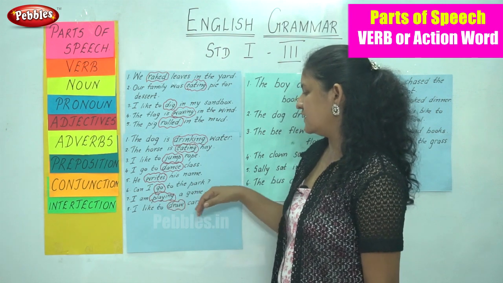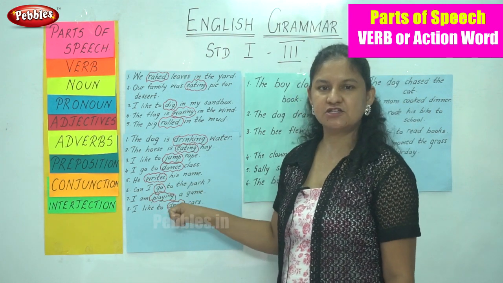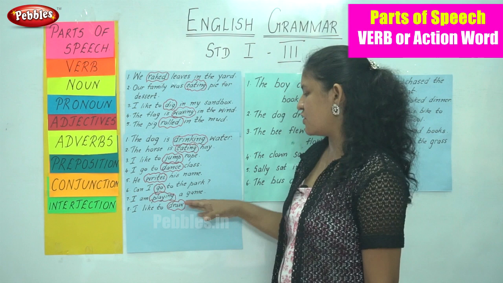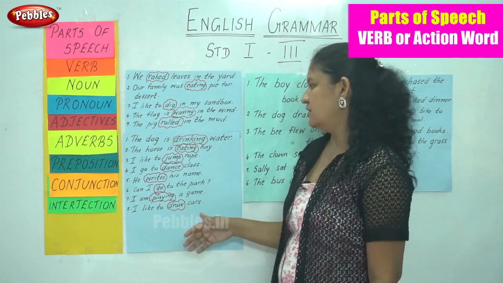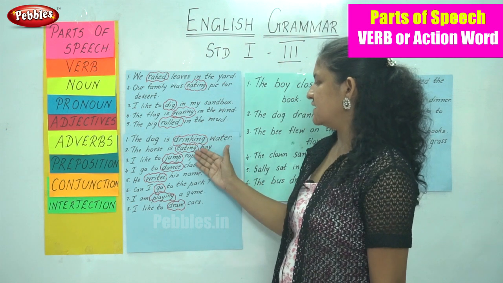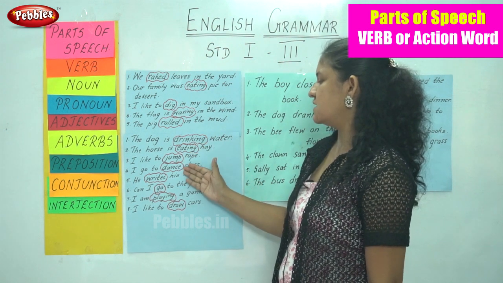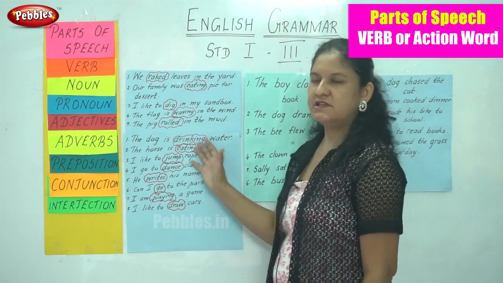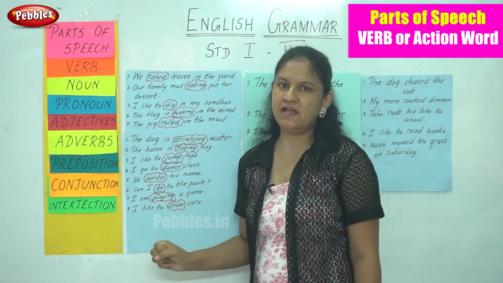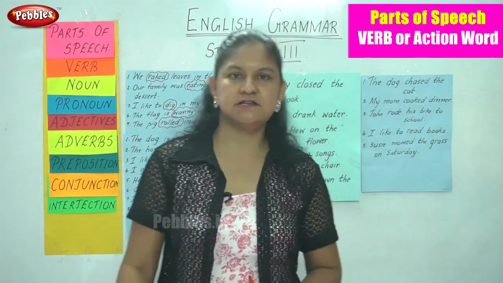I am playing a game. So playing is the action word. I like to draw cars, and draw is the action word or the verb. So drinking, eating, jump, dance, writes, go, playing, draw. These are all the verbs or the action words in the sentences.